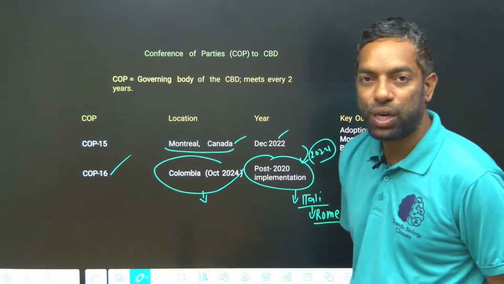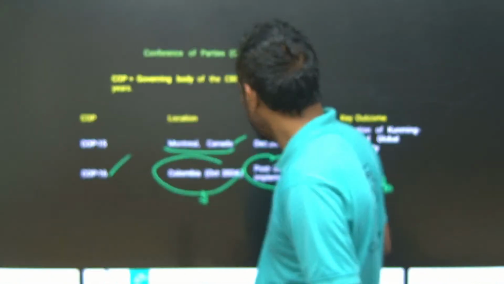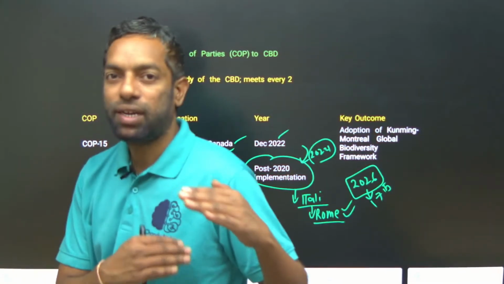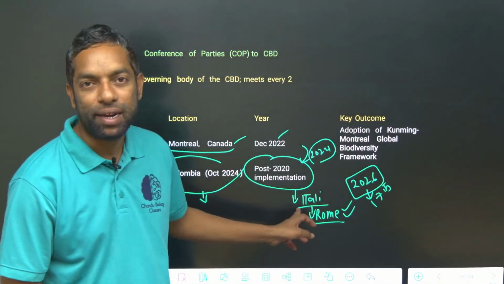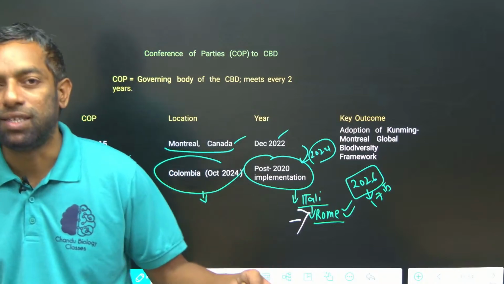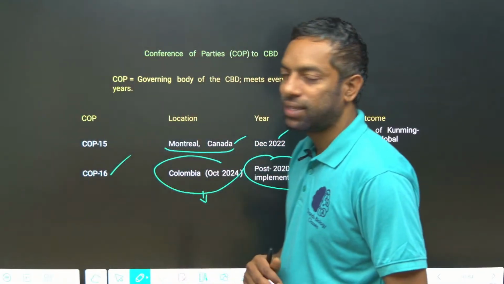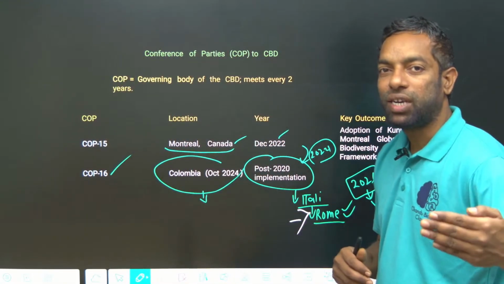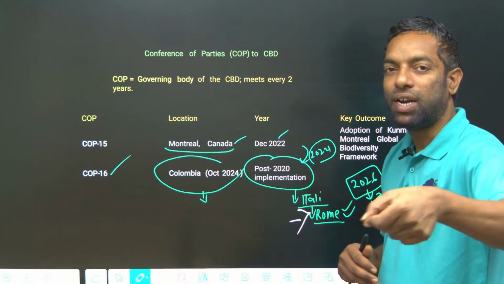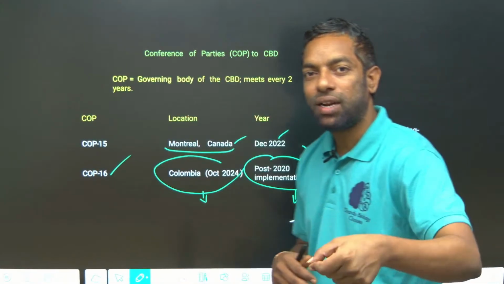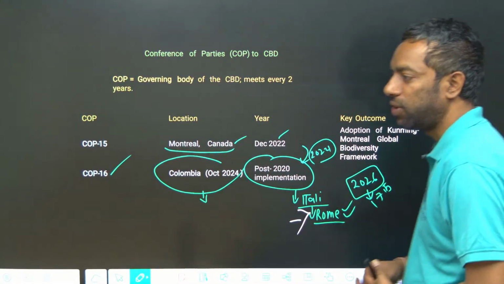The 16th was in 2024 in Colombia, a country of Latin America, where proceedings were paused, and then it resumed later in Italy. The Conference of Parties took place in two places, Colombia and Italy, and in Italy the place is Rome. I hope you guys understand. There is the Conference of Parties about biological diversity and the Conference of Parties about UNFCCC. Two conventions: one is related to the environment, one is related to biodiversity. I hope you guys understand.